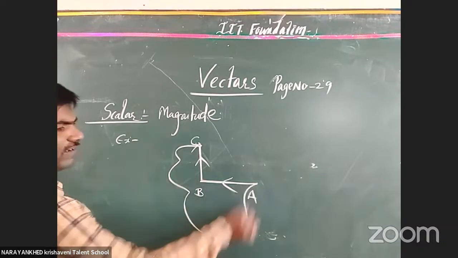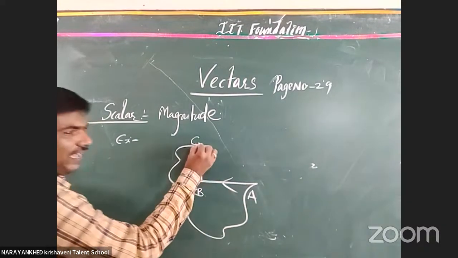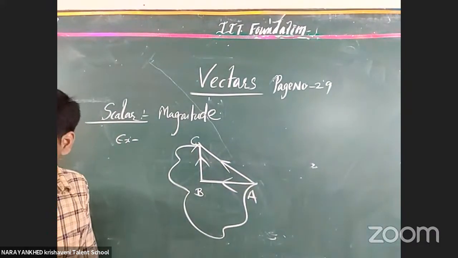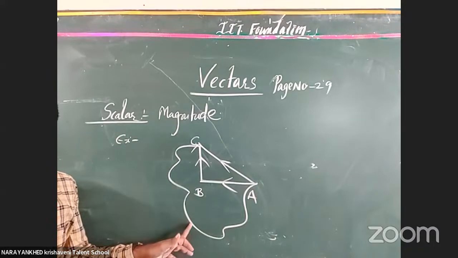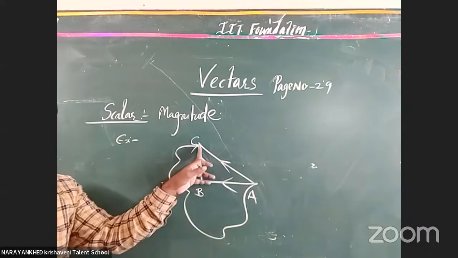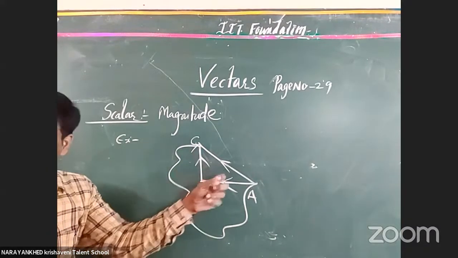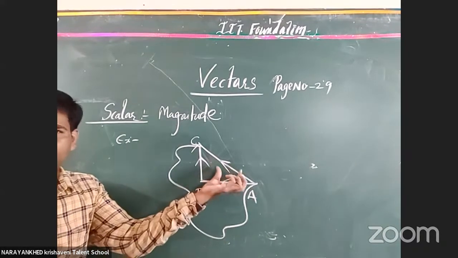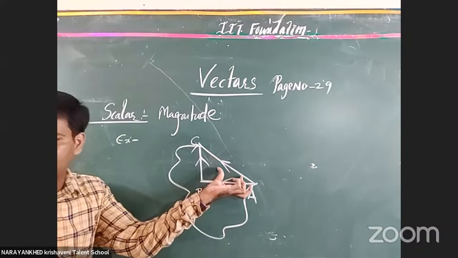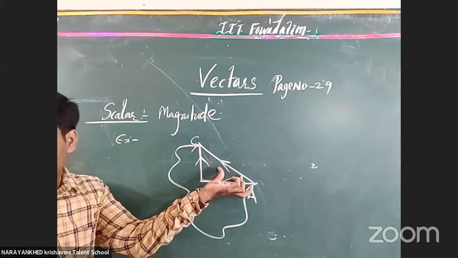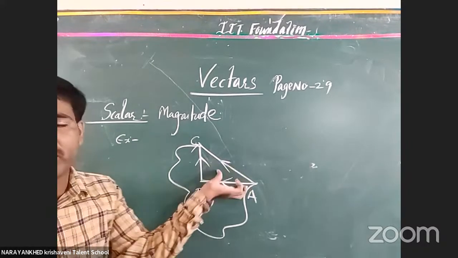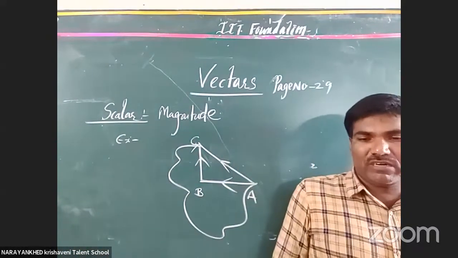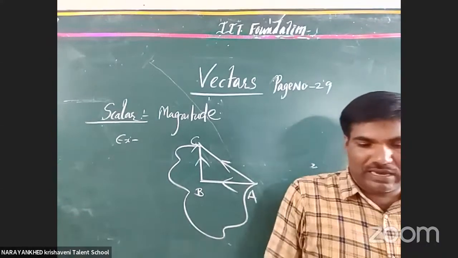This is called a distance. And this is called displacement. These are all distances only, but this becomes displacement. Why? It contains one particular direction. The shortest path between any two points is called displacement. Clear or not? That much variation is there between a vector and a scalar.